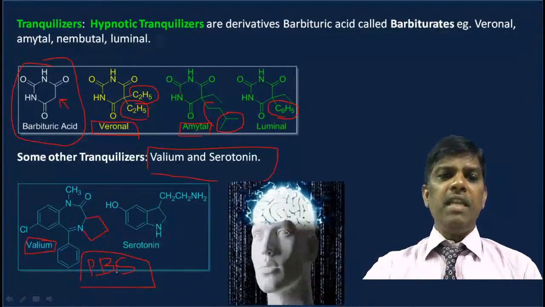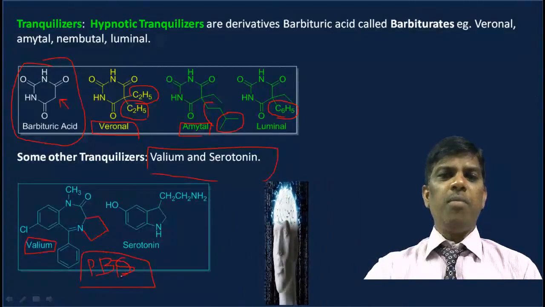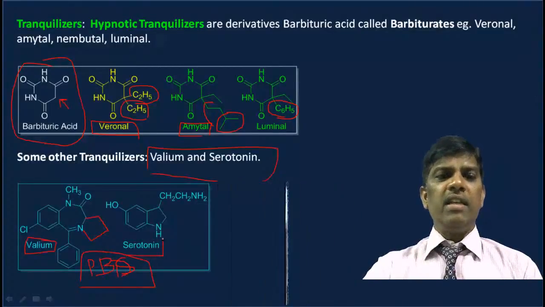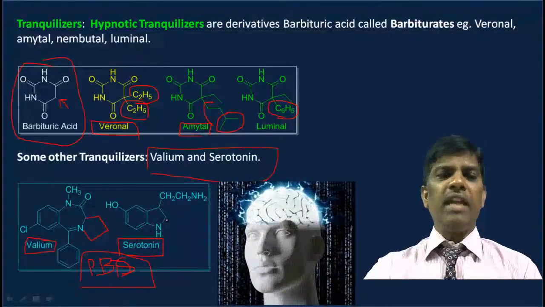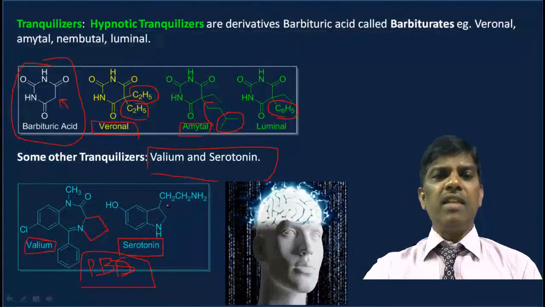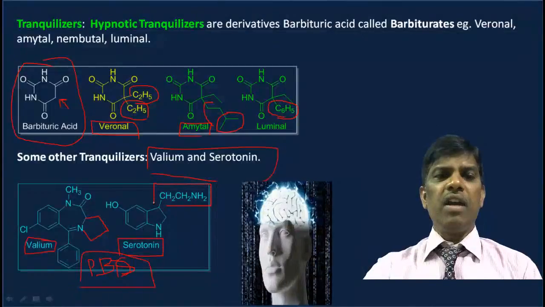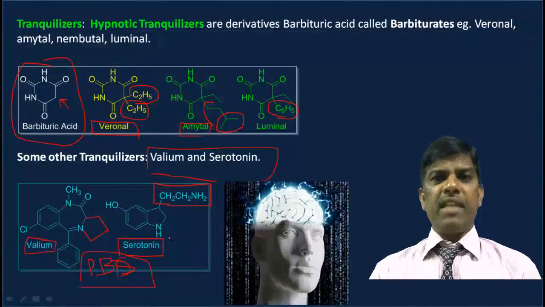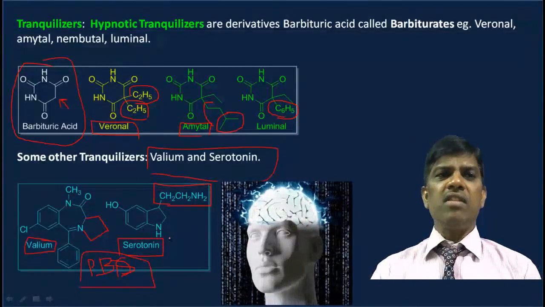And the other molecule, serotonin, is indole-like, tetrahydroindole. It is also an ethylamine, and it works as an antidepressant. So this is how these drugs are tranquilizers.